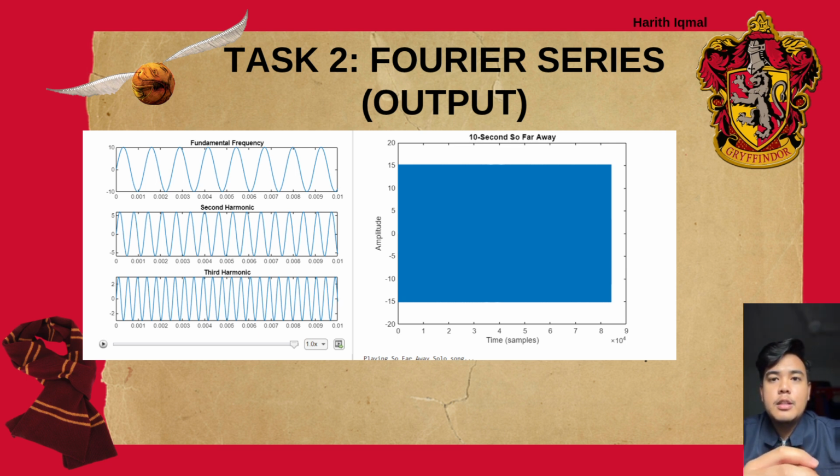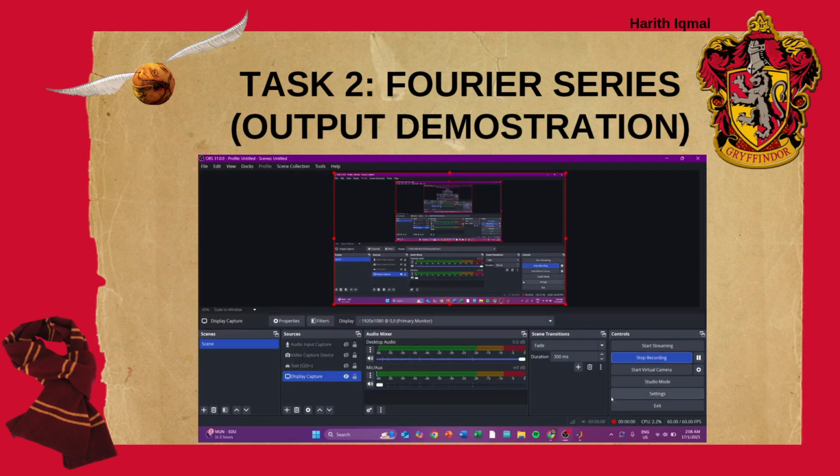The third plot displays the third harmonic, triple the frequency, giving the note a richer feeling. The bottom plot is the full waveform of the first 10 seconds of the melody. Finally, the sound function plays the synthesized audio.